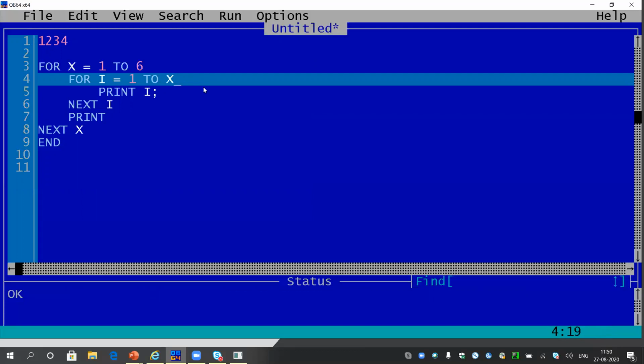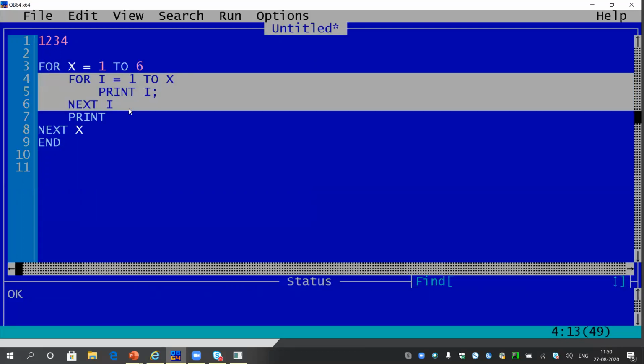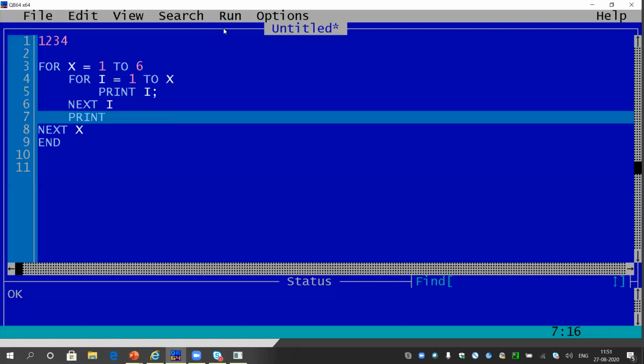So the value of X is 1, and the for loop of I is printing a series 1 to 1. After that, the value of X is becoming 2, and this for loop of I is printing 1 to 2, means 1 and 2. After that, X is becoming 3, so the for loop of I is printing 1 to 3. After that, X is becoming 4, and this for loop 1 to 4 is printing 1, 2, 3, 4. And accordingly, it is printing the full useful pattern. Okay, let me run the same now.